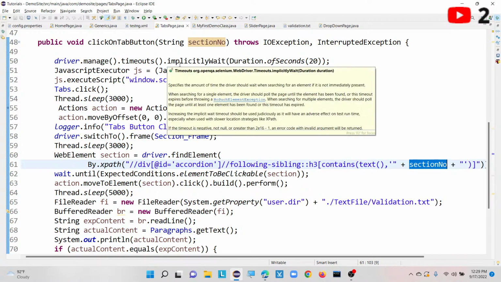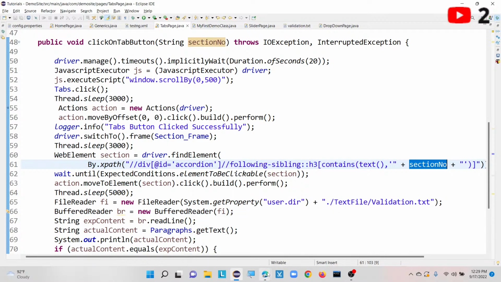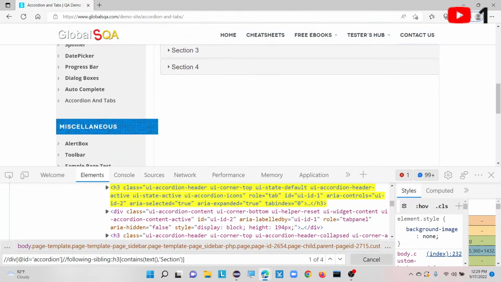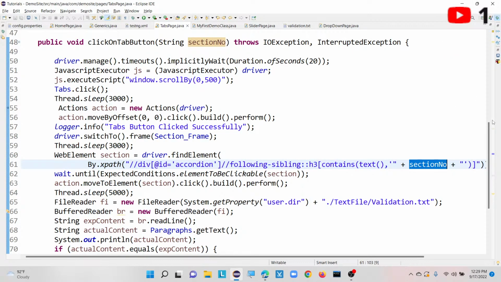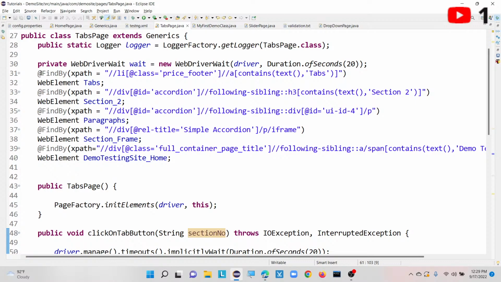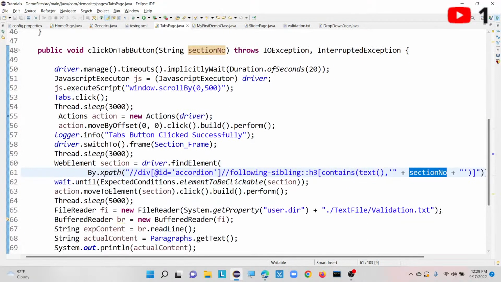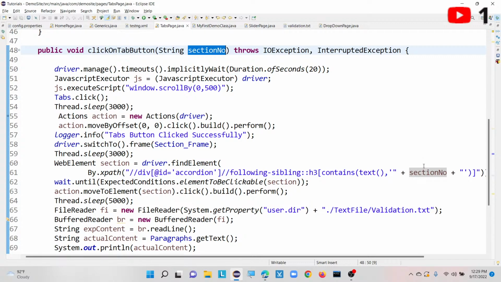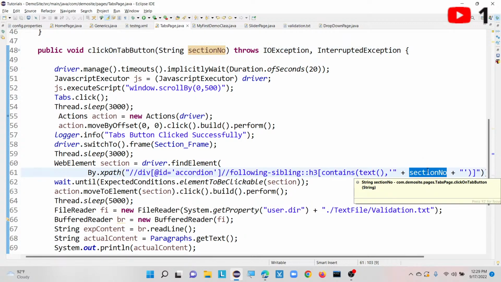If I am working with some other test case where the requirement is to click on section 4, I don't need to write one more XPath at my top level, during our initialization of web elements. Because of that reason, I made that parameterized in my actual method. Whatever section number I provide here, it is going to click on that particular section. That is how I did it here.